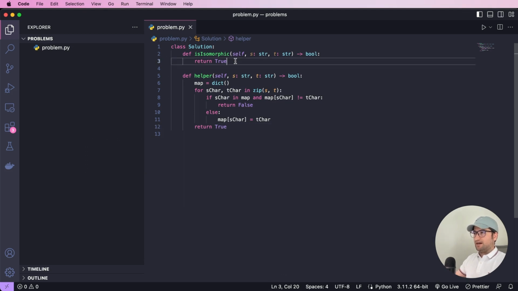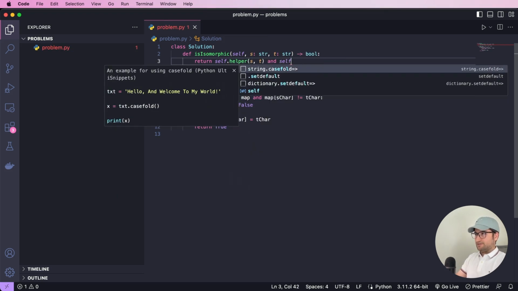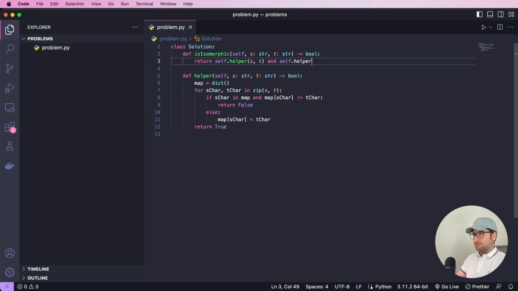Now it's easy to complete this problem by checking whether there is a one-to-one mapping from s to t and t to s, right? So let's say helper, actually it should be self.helper for s and t, and self.helper for t and s.